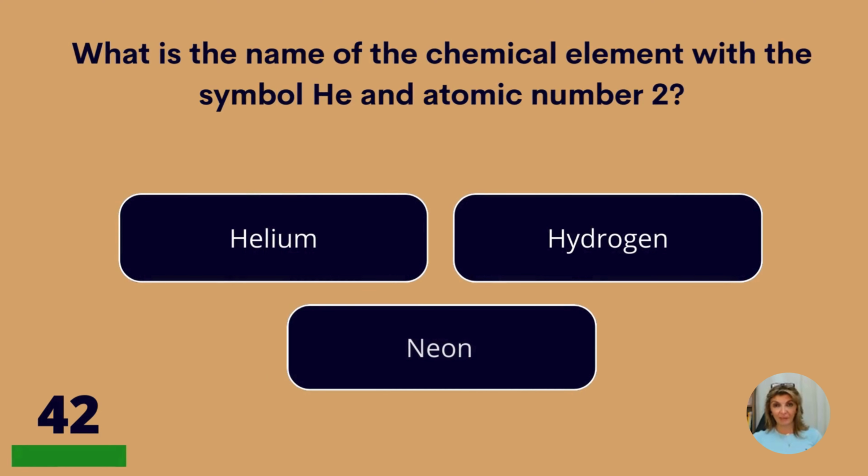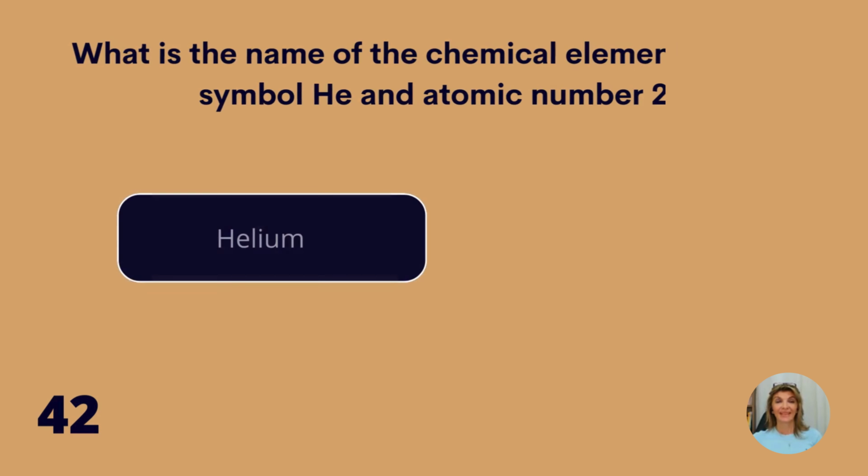What is the name of the chemical element with a symbol He and atomic number 2? Helium, hydrogen, or neon? Helium.